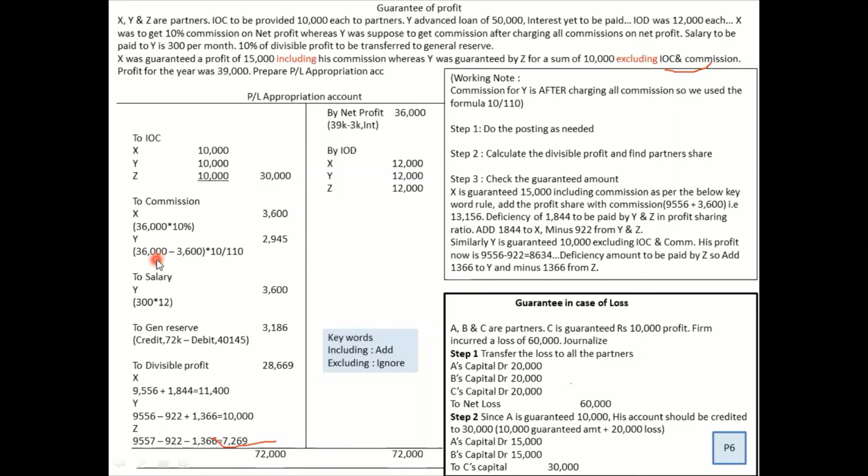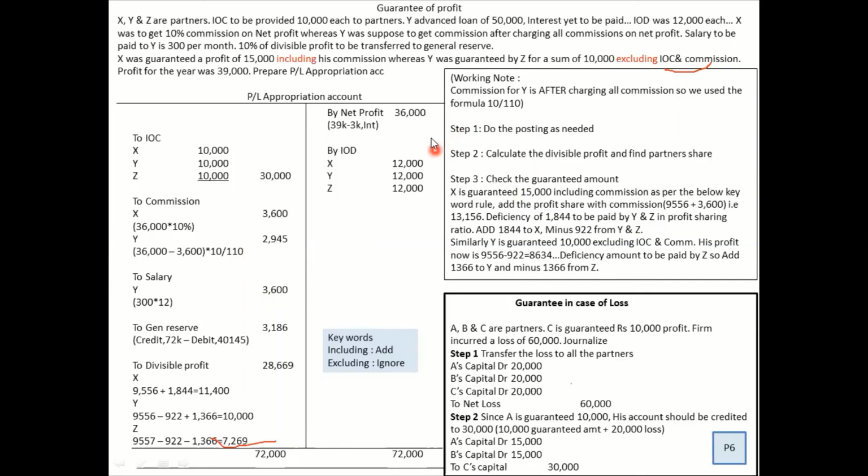Talking about Y. How is Y getting his commission? It's written, he is going to get commission after charging all commission. What did I tell you the word after charging all commission means? The word after comes, then you have to use the formula 10 by 110. If it was 5%, you would have written 5 by 105. All right. But after charging all commission, that means this 3,600 has to be minused. So you get the commission part.